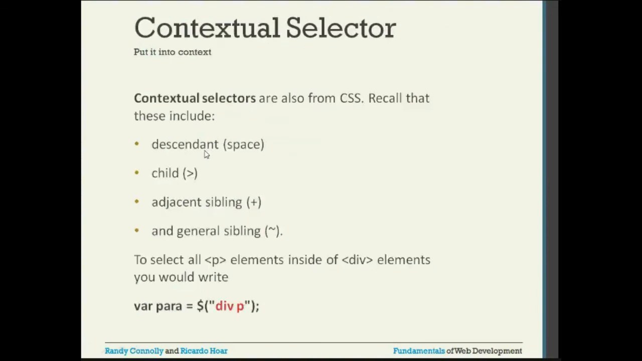Contextual selector. In the CSS we have already covered this contextual selector, where you understand the relation between the parent and the descendant. Contextual selectors are also from CSS. Recall that these include a descendant, which is the space, the child, adjacent sibling, and general sibling. So I will give this example. We'll go back to that example.